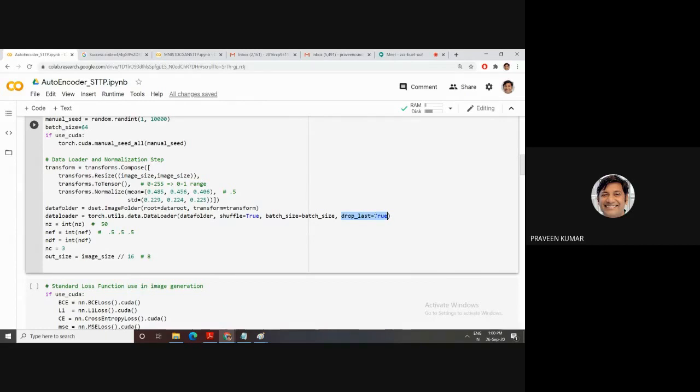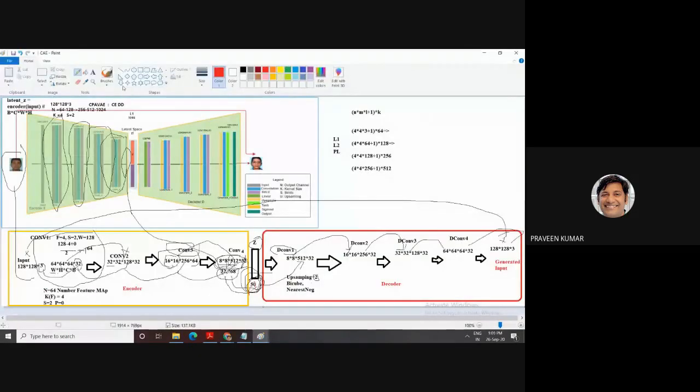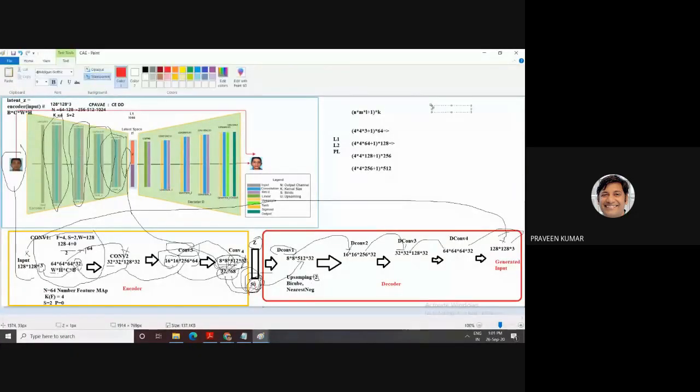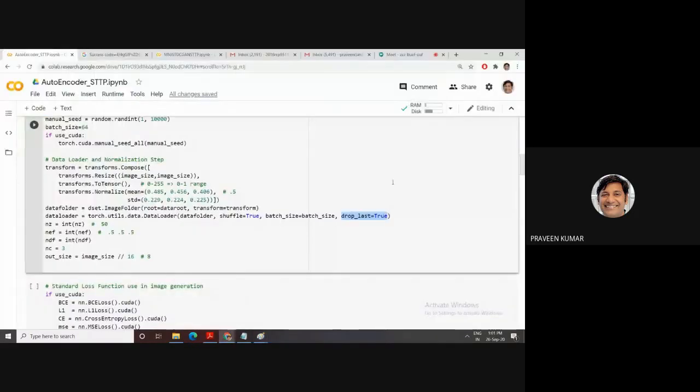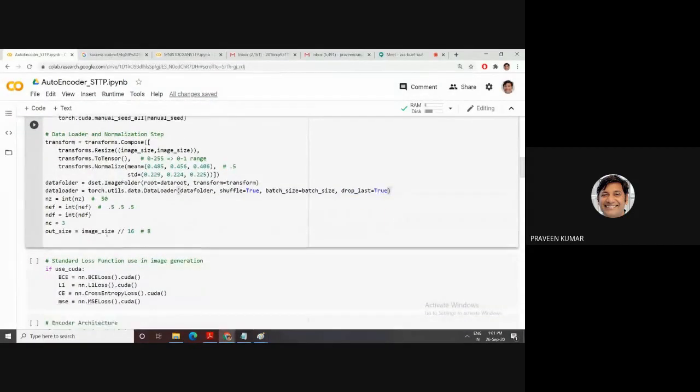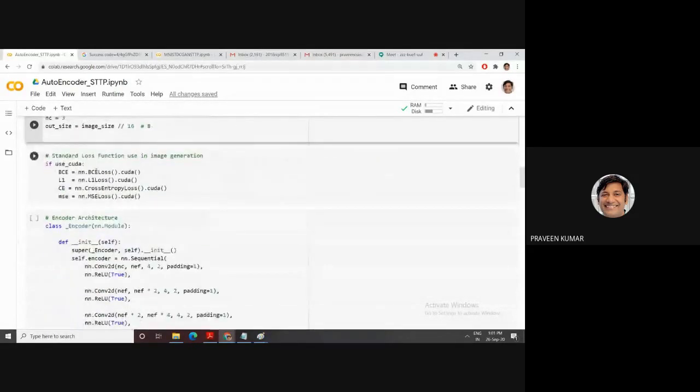What is the meaning of drop last? I'm explaining this. Suppose the total number of images in my data set is 200, and the batch size is 64. The first batch has 64, the second batch has 64, the third batch has 64. Then the remaining images, 200 minus 192, I do not want to use. If drop last is true, these remaining images are not used. Then convert into integer form: image size, output size.